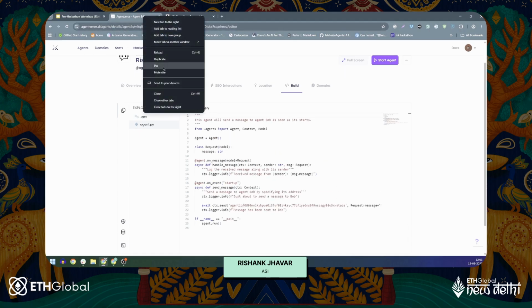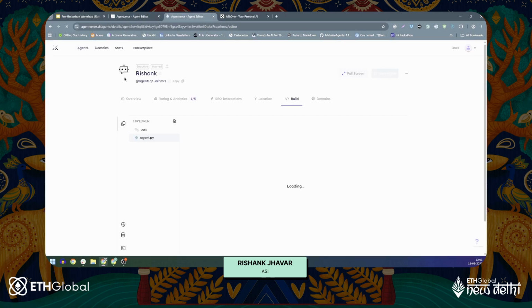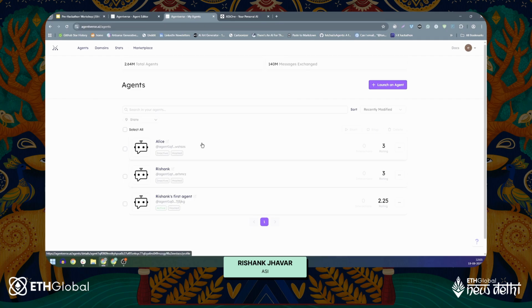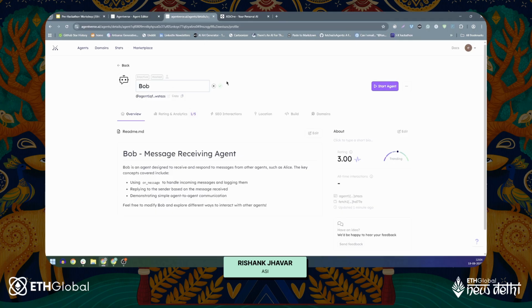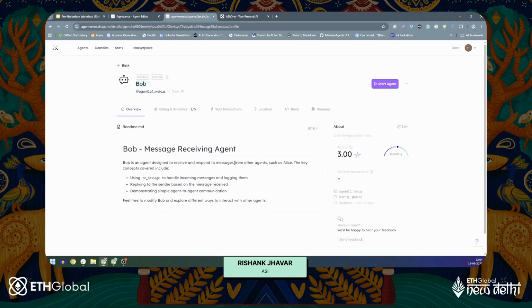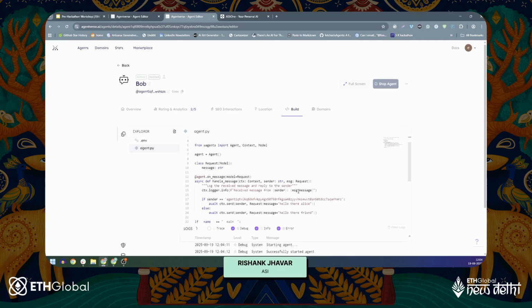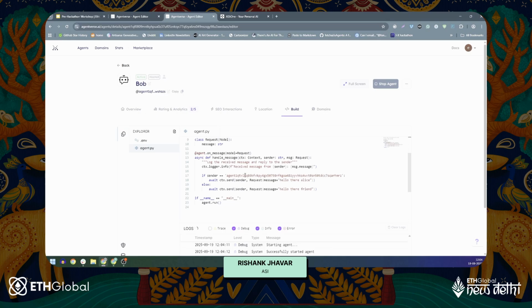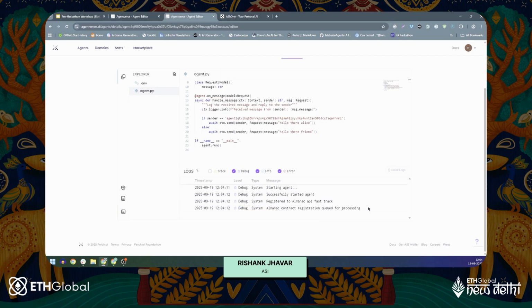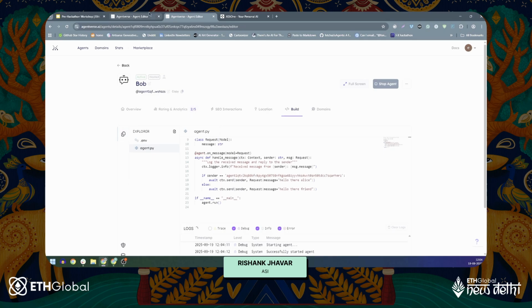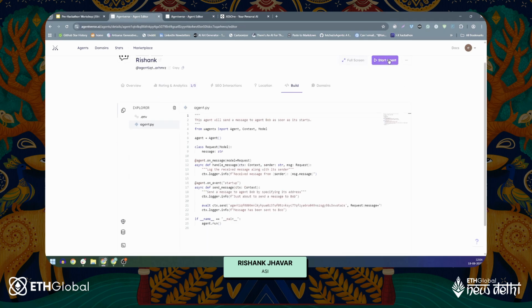Just before starting this, let me duplicate this, and I will also open the second agent that we created before, which is the Alice agent, inappropriately named Bob because I actually changed the name, but I'll simply rename it to Bob. Super simple, right there. And I will just start this agent first. You can see here, by the way, that this agent will basically just receive it if the sender is the previous agent that we just created. Okay, the agent has started, it has been registered to Almanac API fast track, and now we will head back to the Rishank agent, and I'll start this agent.